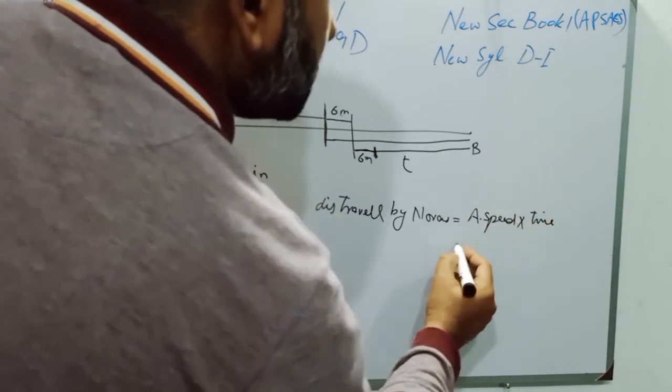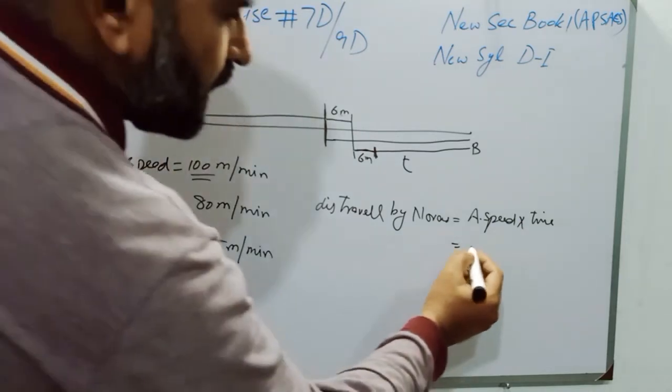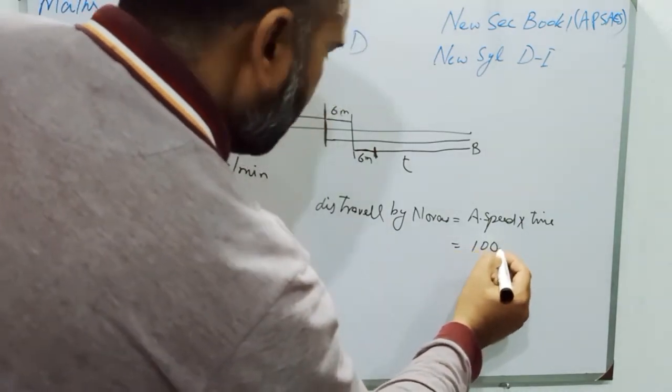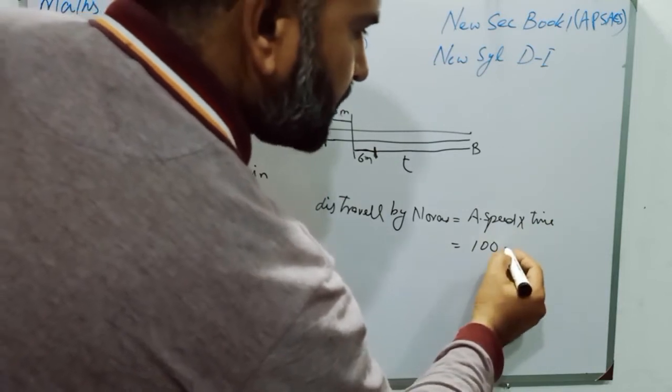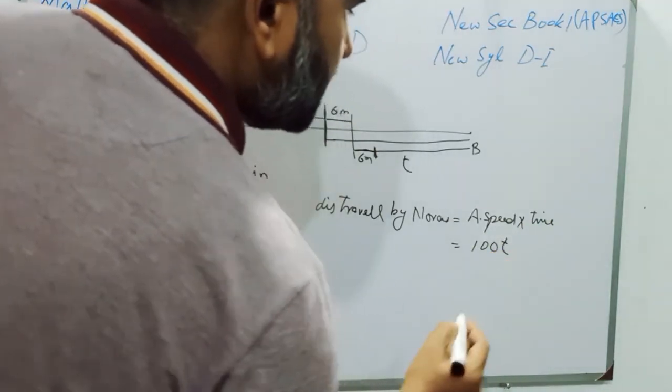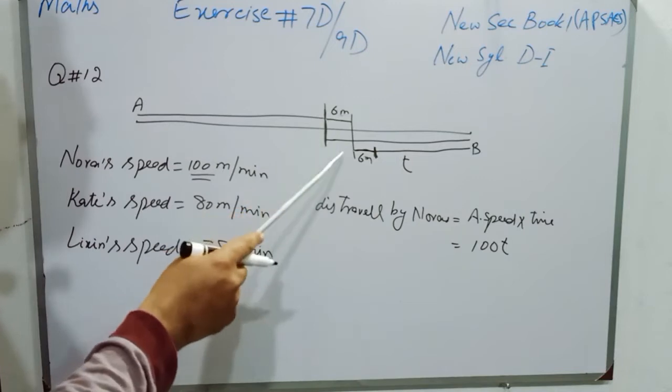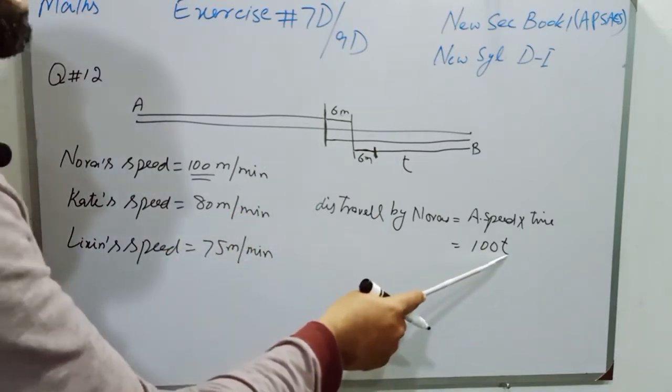The average speed of Nora is 100 meter per minute, and time we take as T. So the distance traveled by Nora for meeting Kate is 100T.